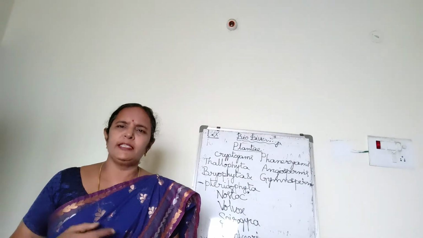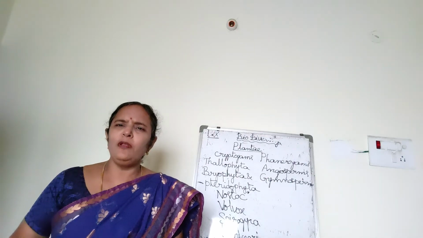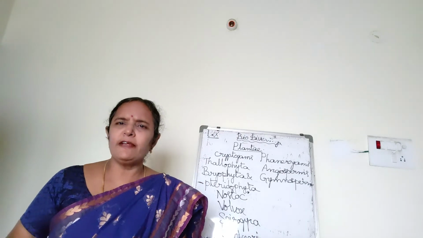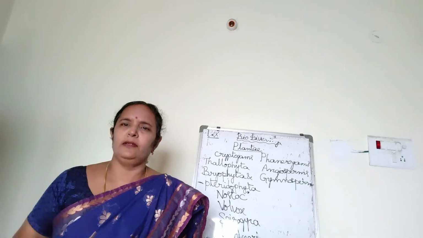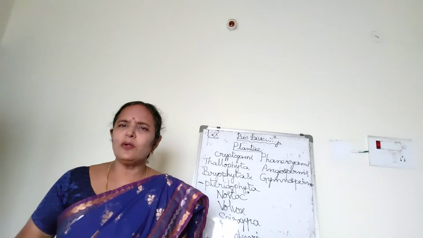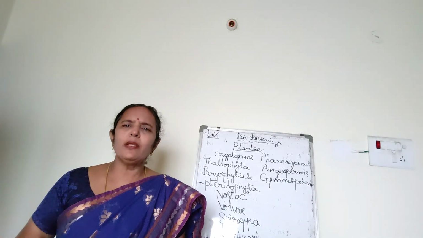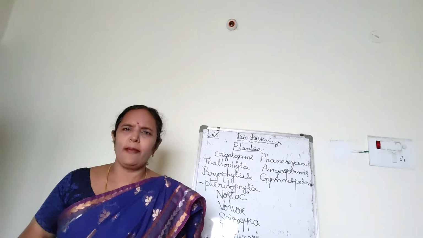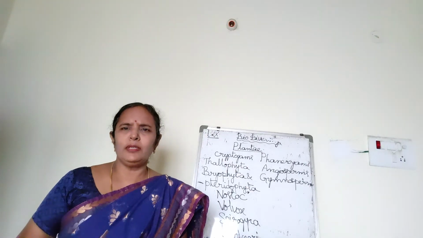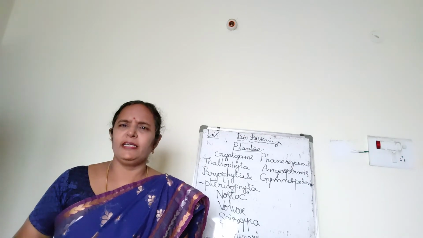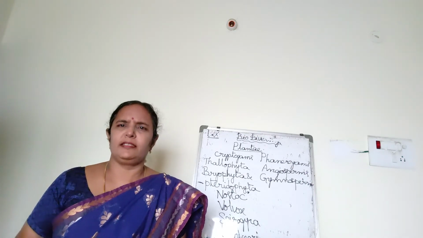If you see, Red Sea is full of these brown algae and red algae. That is why it gives the appearance of red color. The water is not red in color there in Red Sea, but only because of these brown algae, Laminaria, the total sea is filled with these. That is why the name Red Sea. It gives a red appearance.